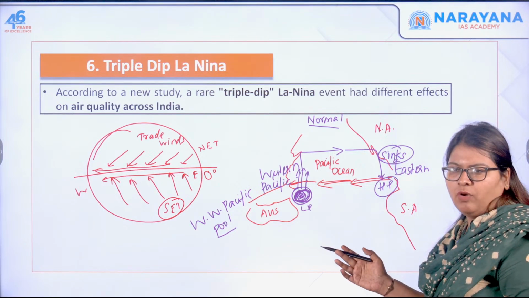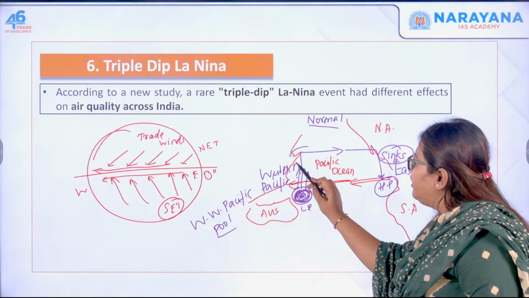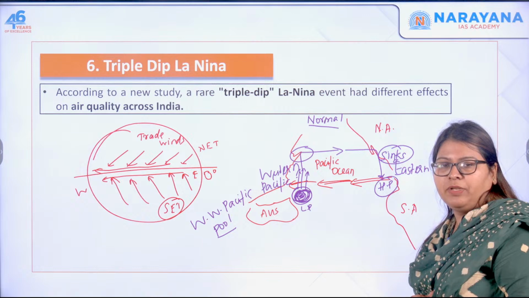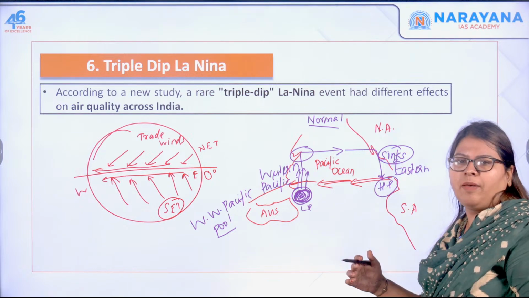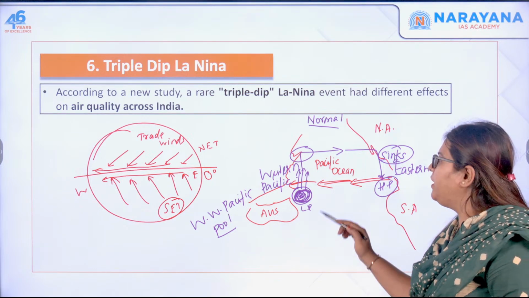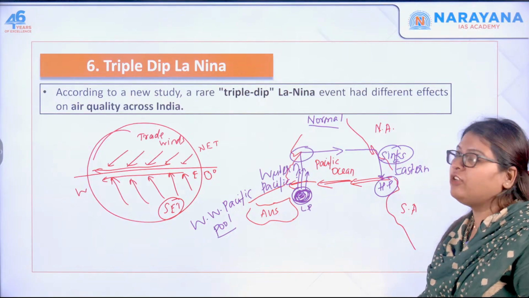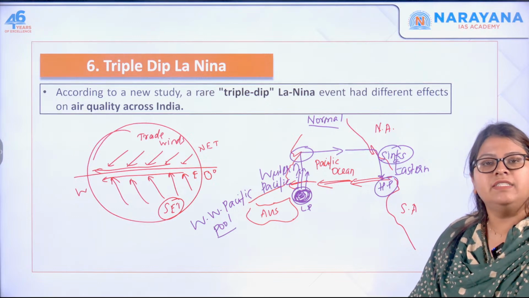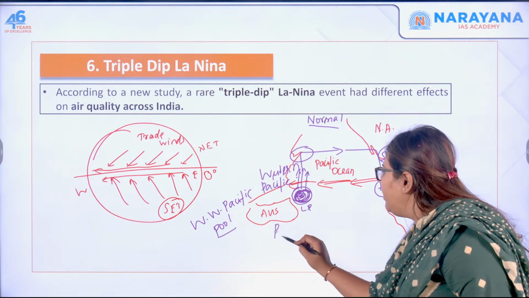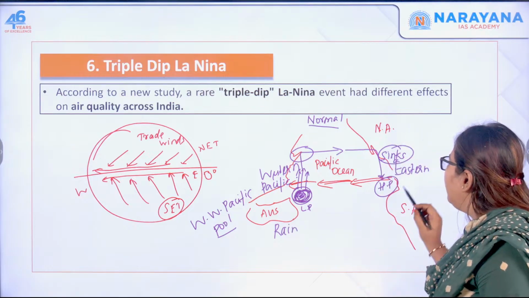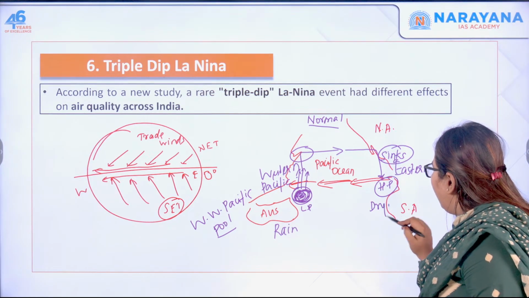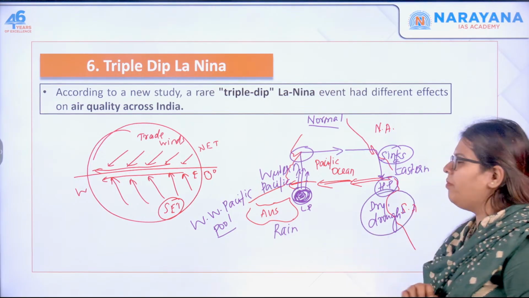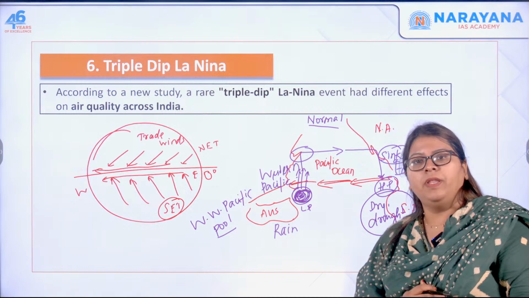So low pressure means what? The air rises. There is condensation happening here, and cloud formation that results in precipitation over this particular area. So your western Pacific, that is the eastern coast of Australia, is having rain. Whereas here it is dry, and there is drought-like condition in the western coast of the Americas. So this is the normal condition.